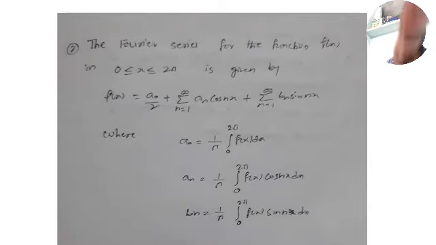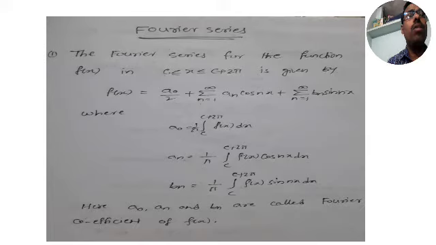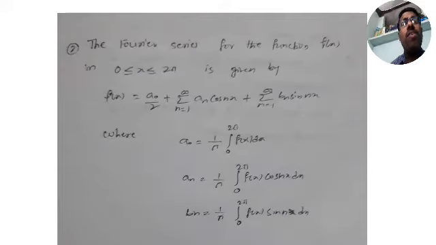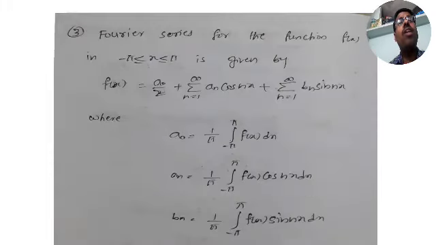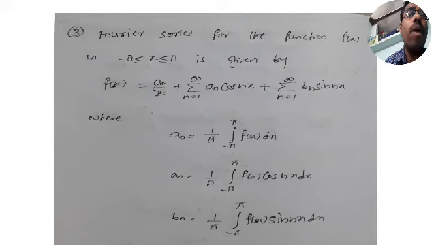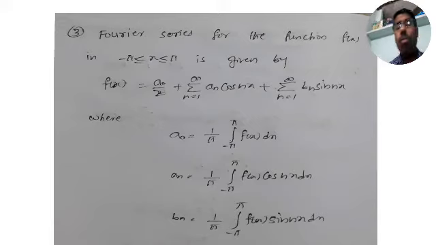So first one, define Fourier series on interval c to c plus 2 pi. Second one, Fourier series on interval 0 to 2 pi, so limits become 0 to 2 pi. And third one, Fourier series on minus pi to pi, so the limits become minus pi to pi. That's it. No change, everything is same. Just the limits change and you will get 3 marks. So note it down so that we can move on.